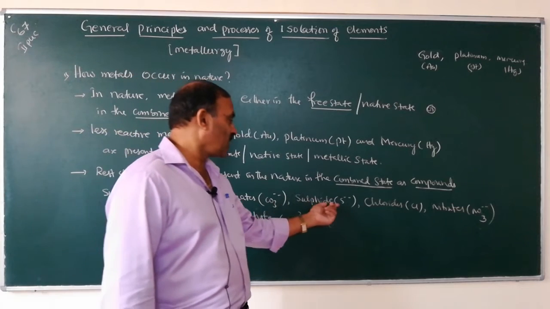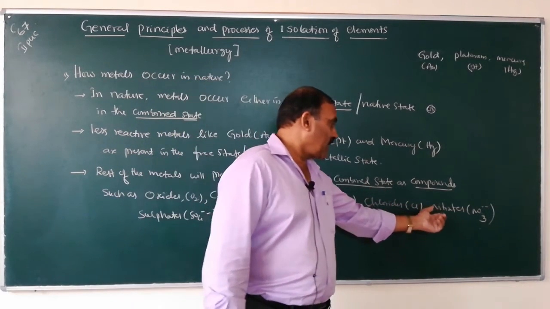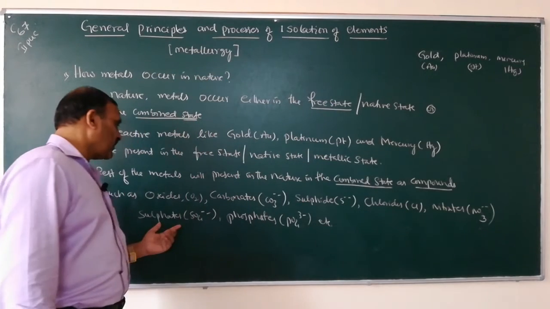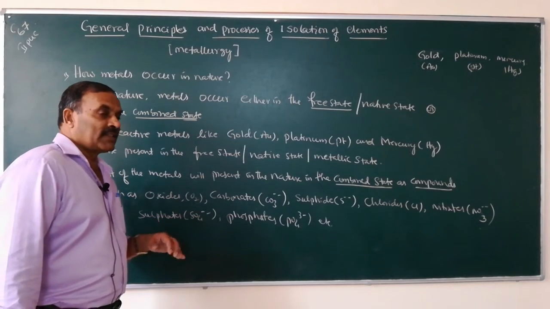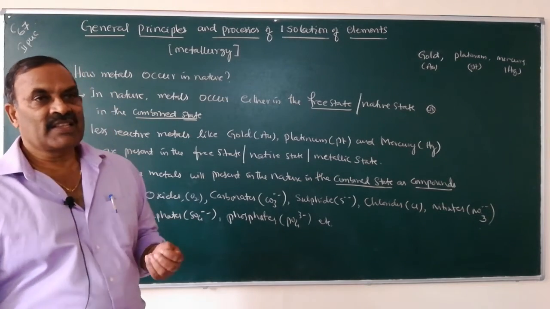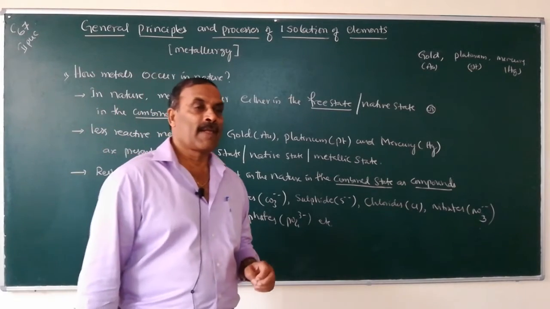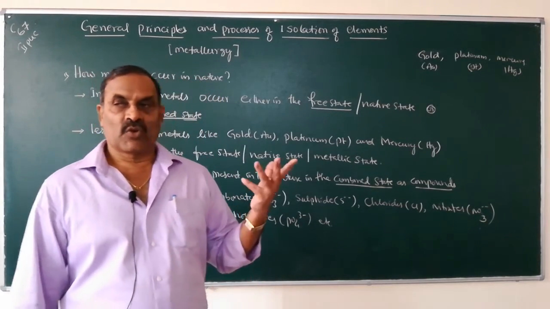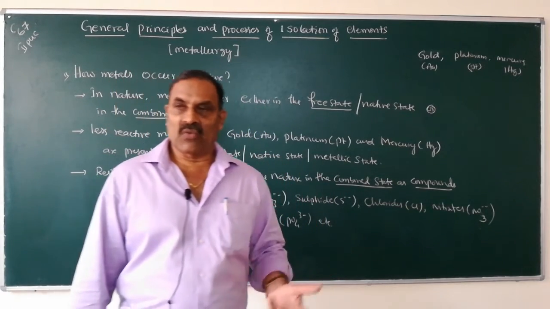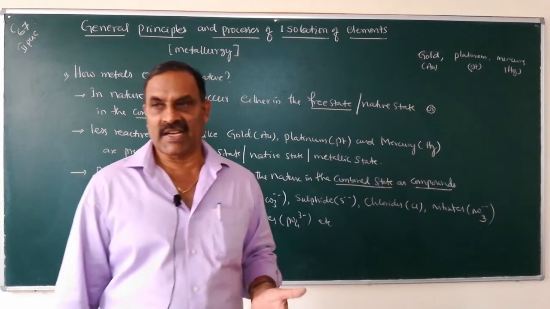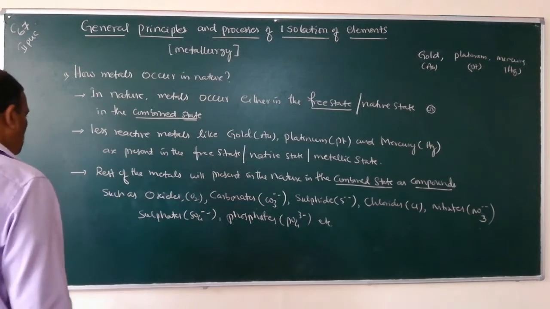When it combines with sulfur, it forms iron sulfide, iron chloride, iron nitrate, iron sulfate, iron phosphate, etc. So this is how the rest of the metals are present in nature in the combined state as their compounds, such as oxides, carbonates, sulfides, chlorides, nitrates, sulfates, phosphates, silicates, etc.